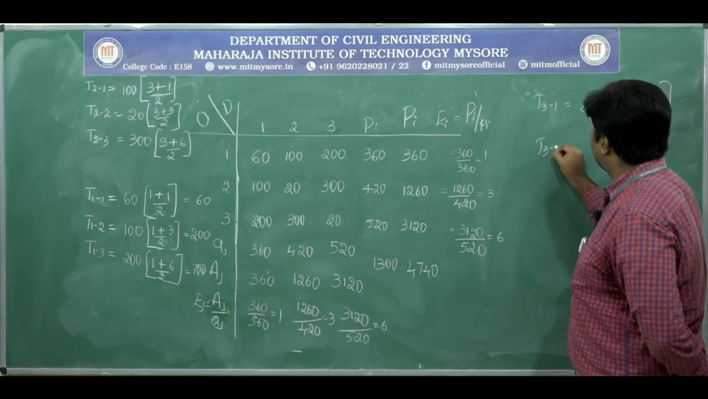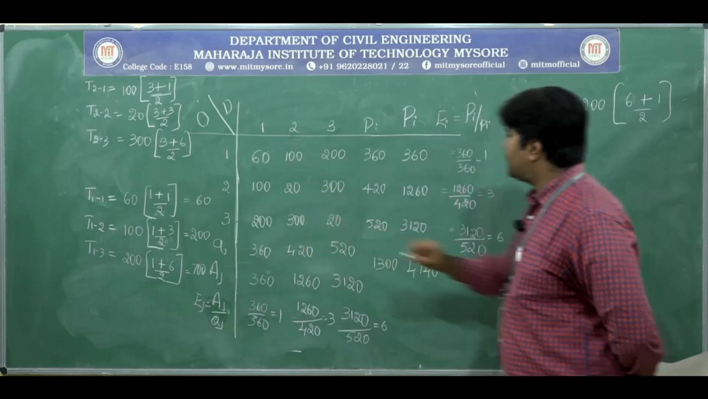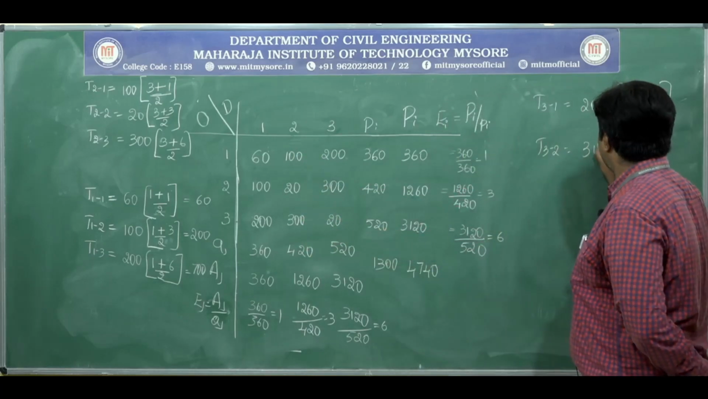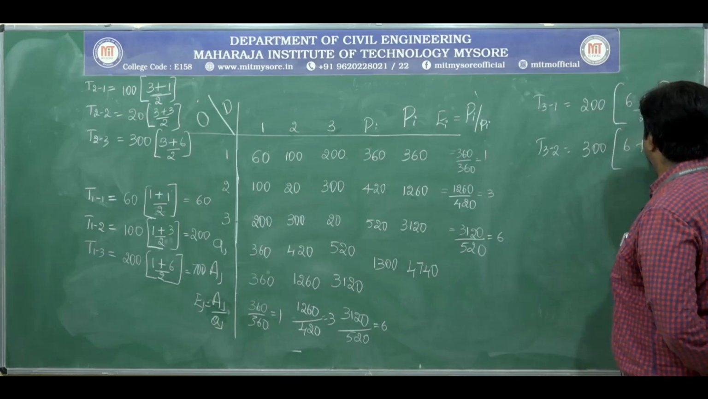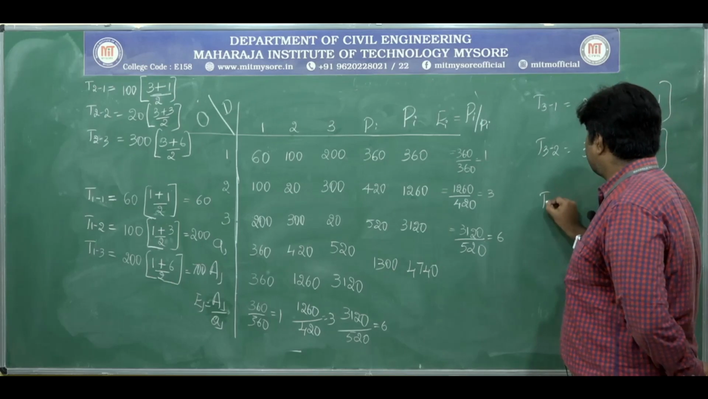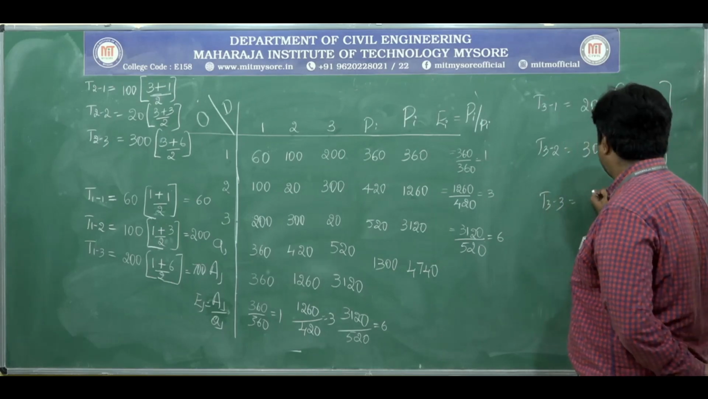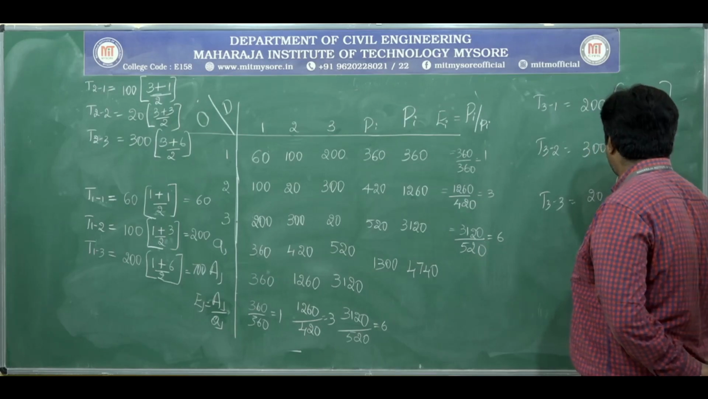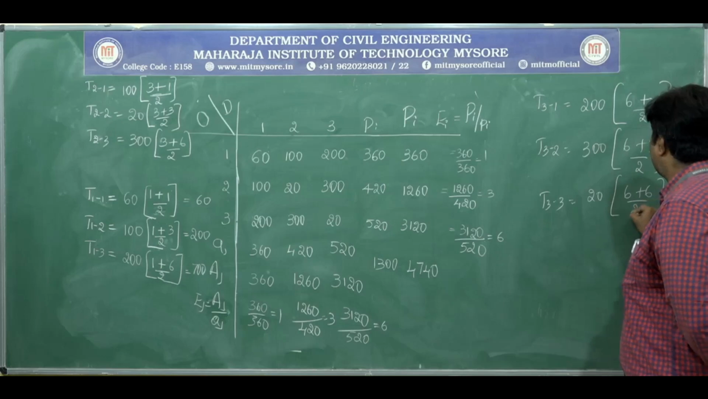Next 3 to 2, that is 300. 300 into 6 plus 3 divided by 2. Lastly 3 to 3, that is 20. 20 into 6 plus 6 divided by 2.